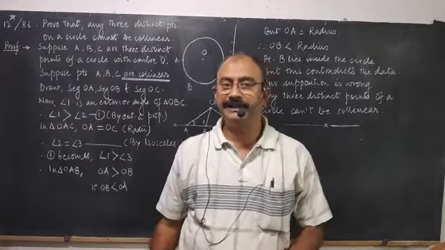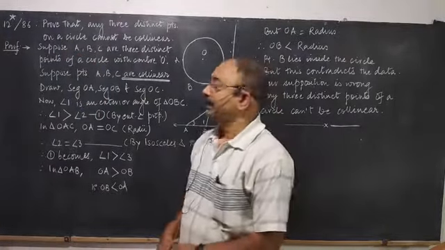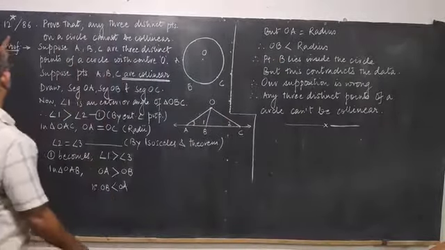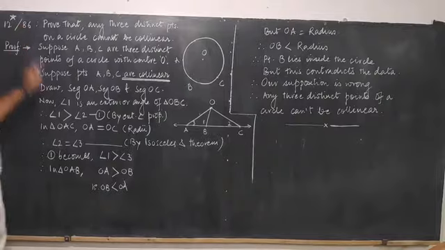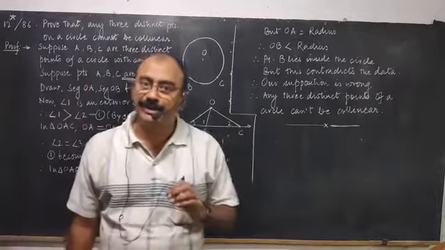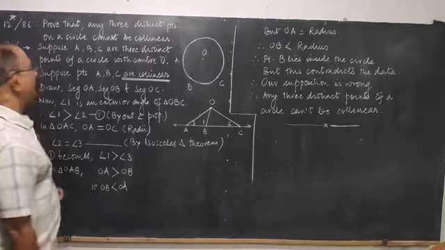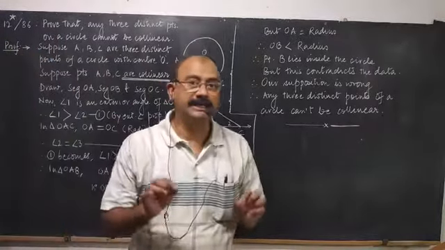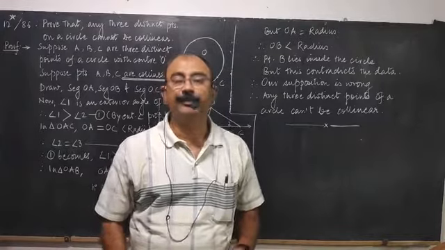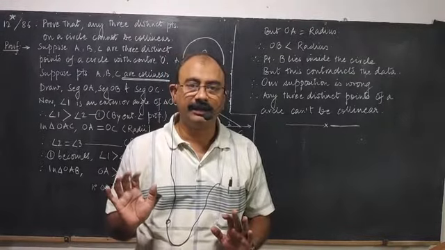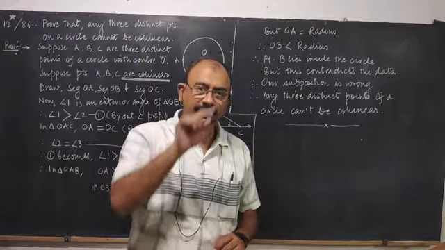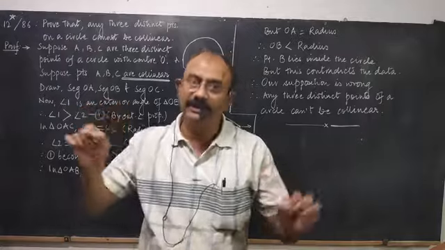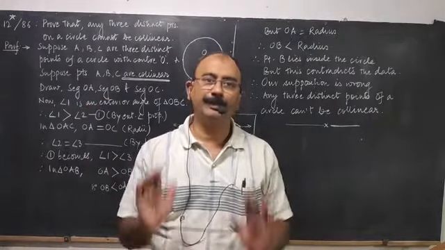Another one of the finest examples of 10th standard syllabus based on analytical geometry. It is problem number 12 given on page number 86. It is a star marked example. The question says, prove that any three distinct points of a circle cannot be collinear. अगर एक सर्कल के ऊपर आप तीन अलग अलग पॉइंट्स लेते हो तो वो कभी भी कोलिनियर नहीं हो सकते. We have to prove that.